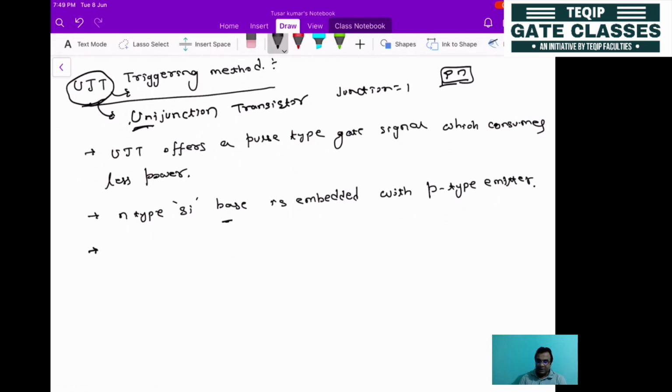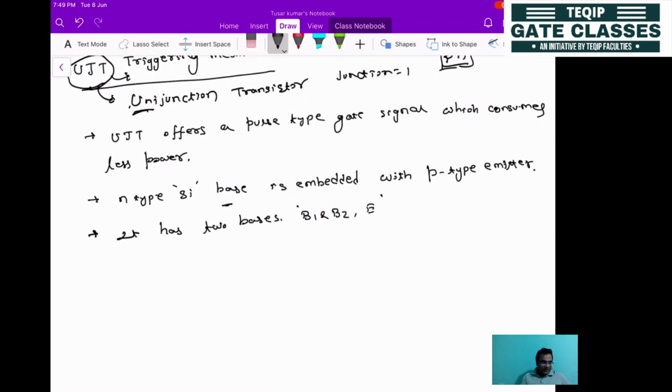The unijunction transistor has two bases. You know that in a bipolar junction transistor, you have base, collector, and emitter. Here we have two bases and one emitter, termed B1 and B2 and one emitter. So there are three terminals, but two bases and one emitter.